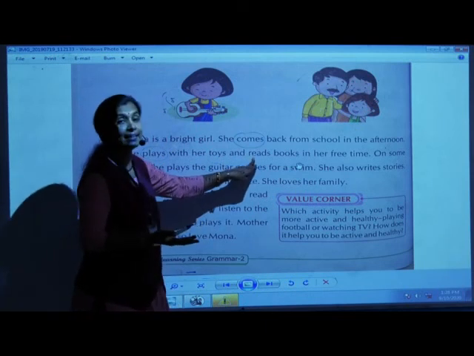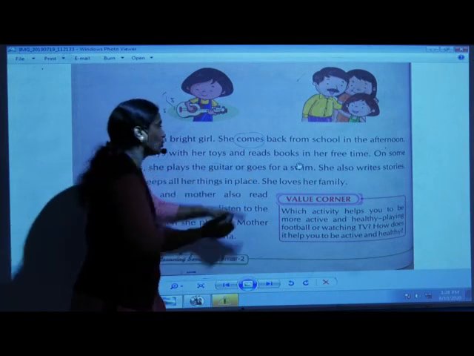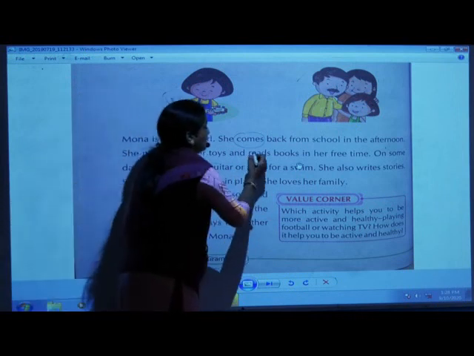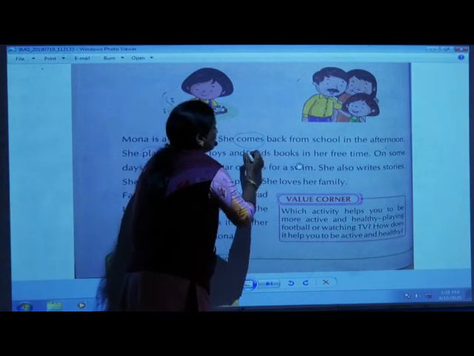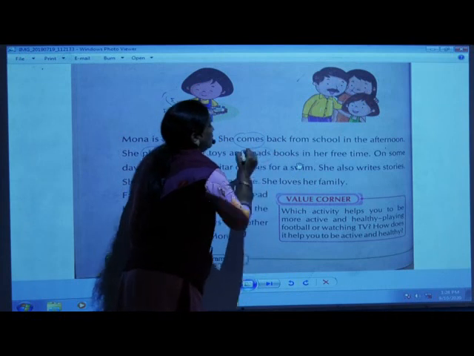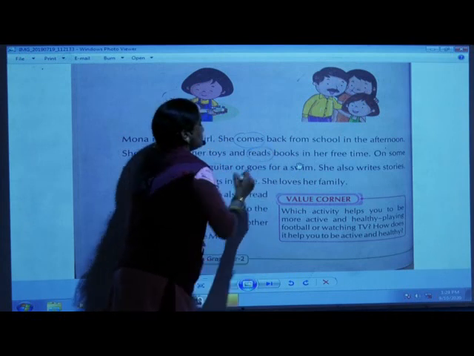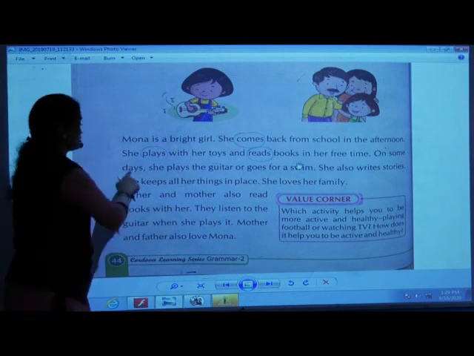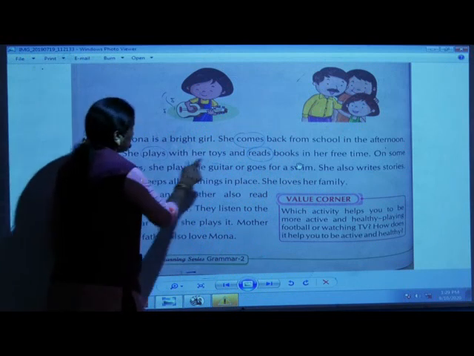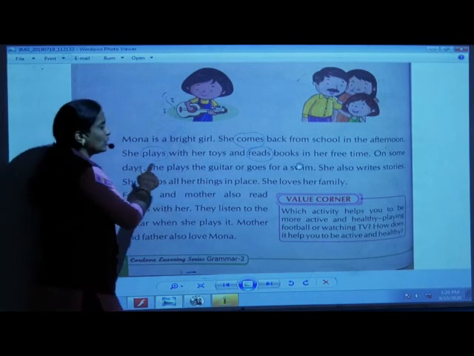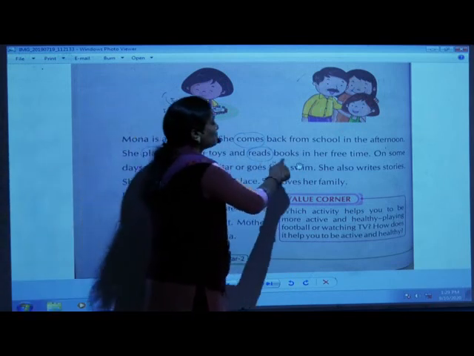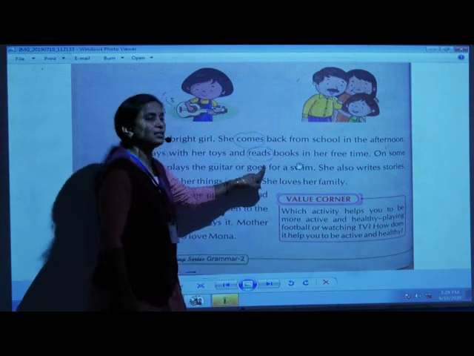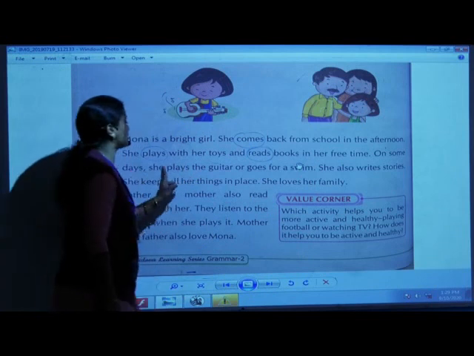What? Reads. She is doing that action also. As you all are reading now the passage, right? So she is reading. She reads books in her free time. You have to circle reads. So in this sentence, we have got two doing words. She plays with her toys. Here, plays is a doing word. And reads books in her free time. Reads, she reads the book. So reads is also a doing word. You have to circle both these.